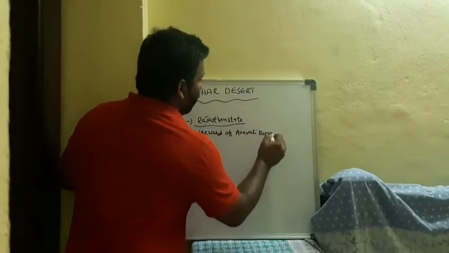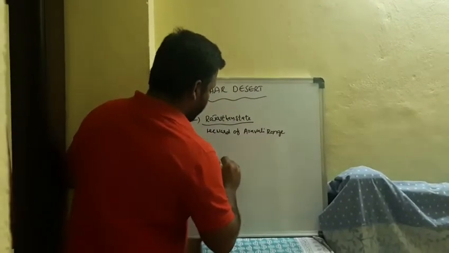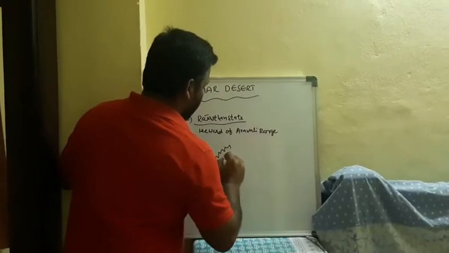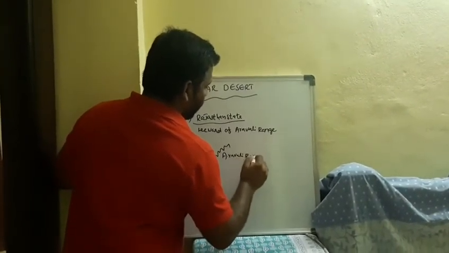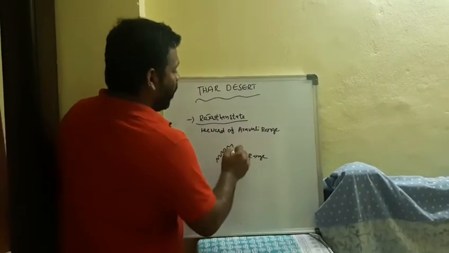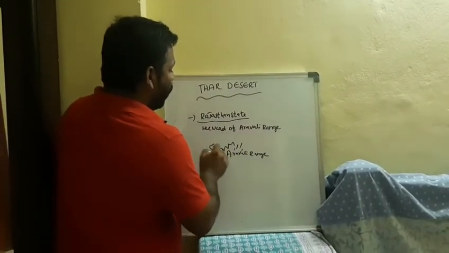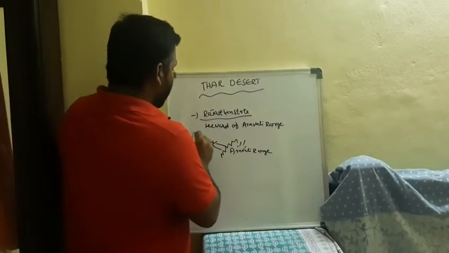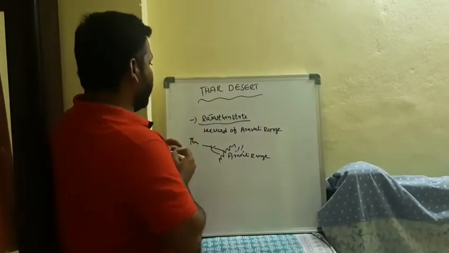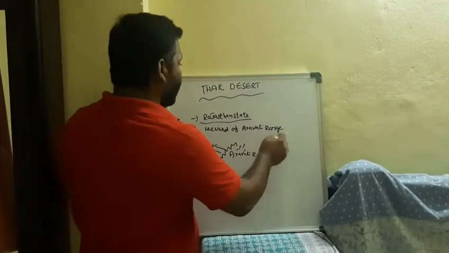On one side you get more and more rainfall, and on the other side there is no rainfall. It is a rain shadow area, and on this side we find the Thar Desert.